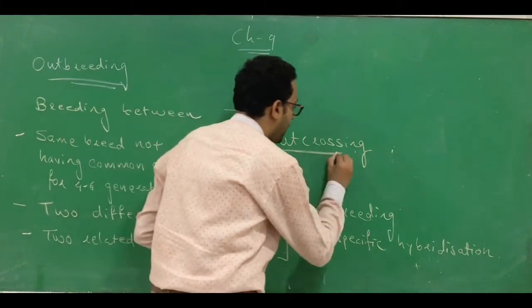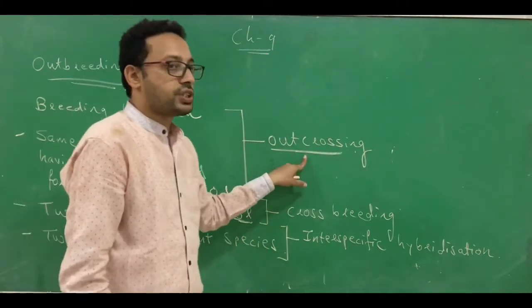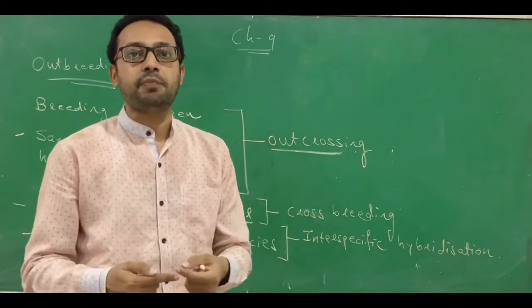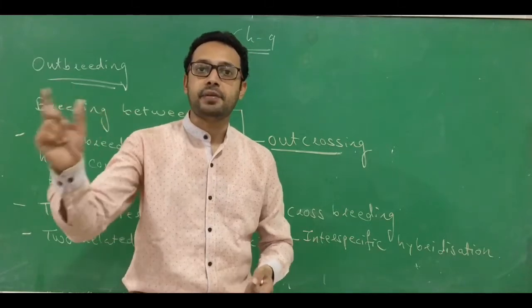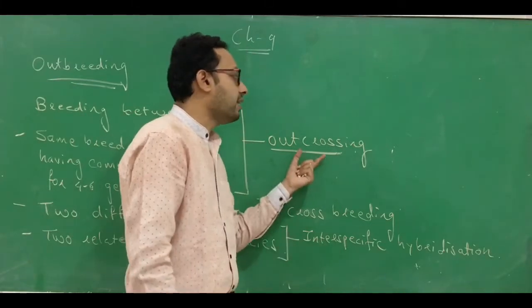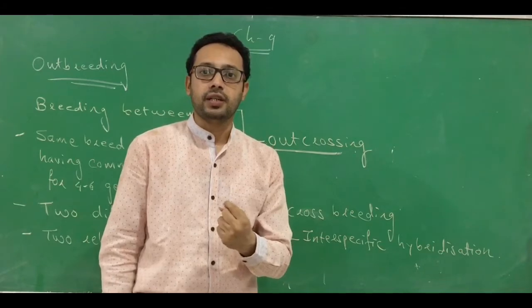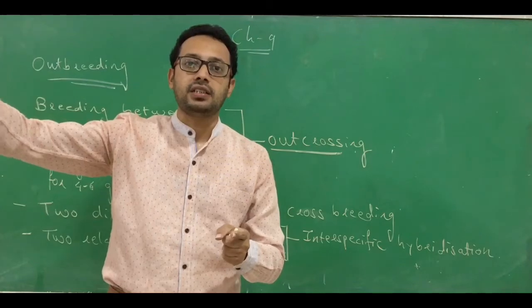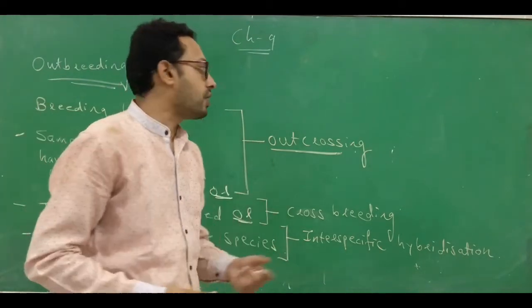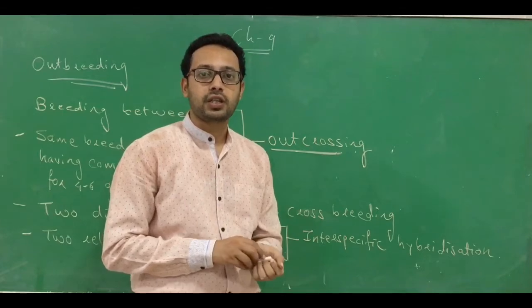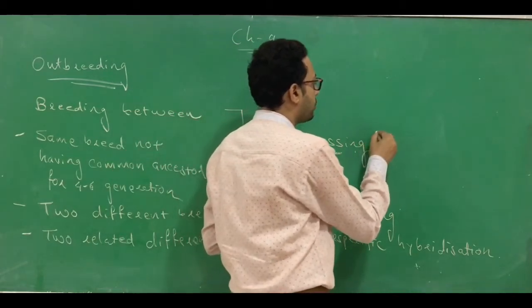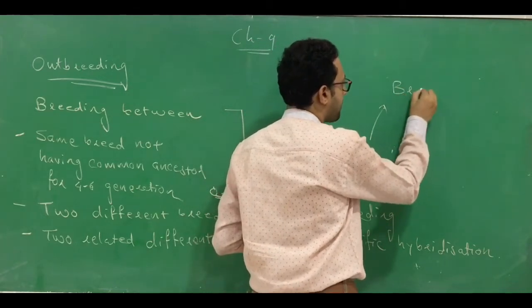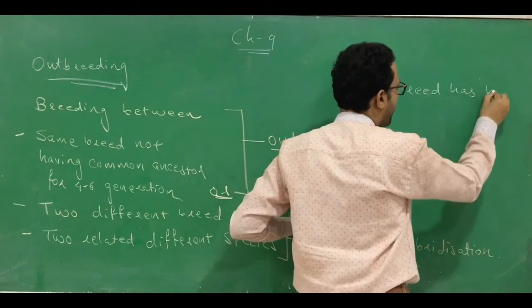The first one is called an outcrossing. Outcrossing, that we have discussed in the inbreeding. When the inbreeding is continuously performed, then it may lead to inbreeding depression, and that can be overcome by just one outcrossing. So you just select the same breed, but they don't have a common ancestor, and the inbreeding depression can be overcome. This outcrossing method is going to be useful when the breed has below average